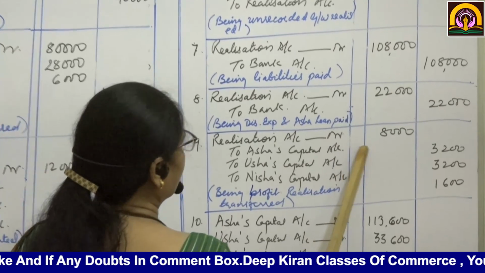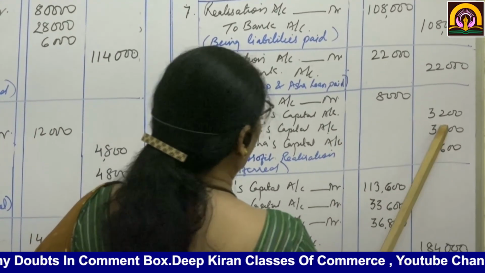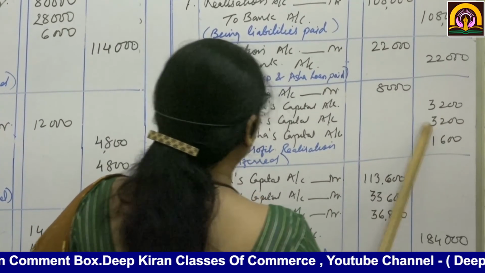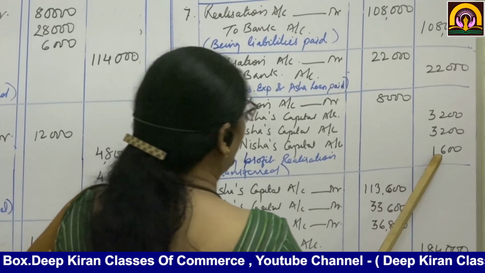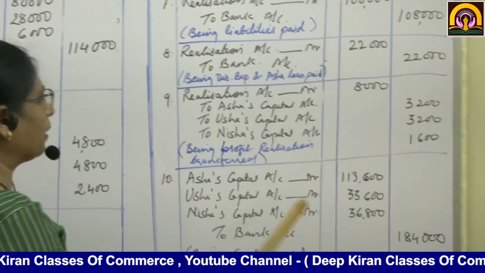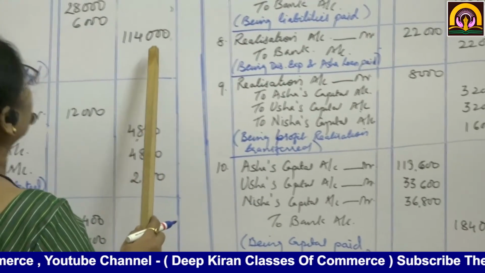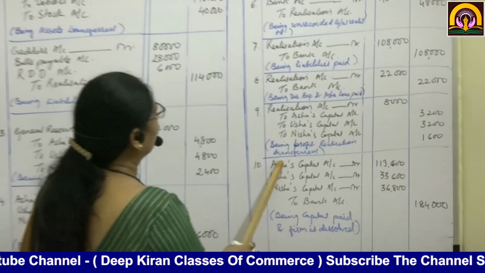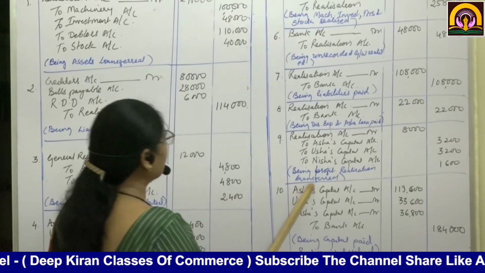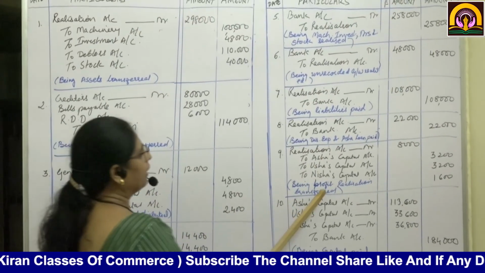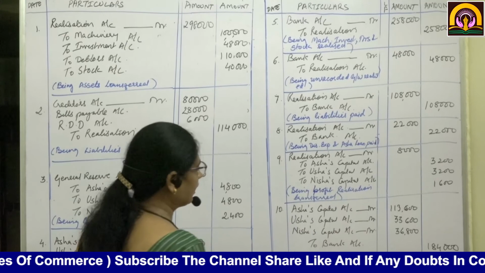So realization account debit to Asha's capital account, Usha's capital account and Nisha's capital account 1,600 each. Credit side is more than the debit side, that is why there is profit on realization.